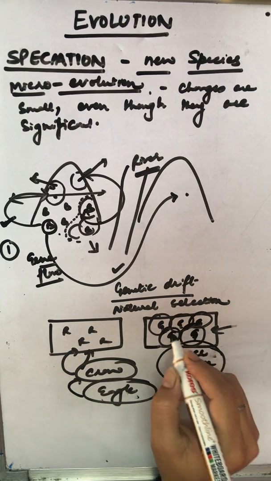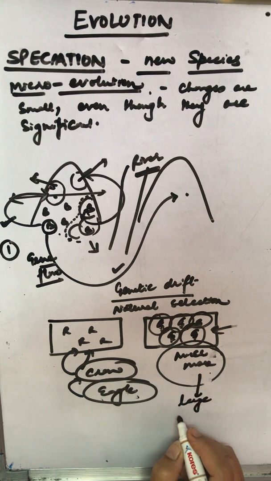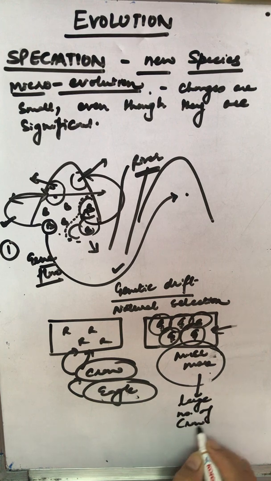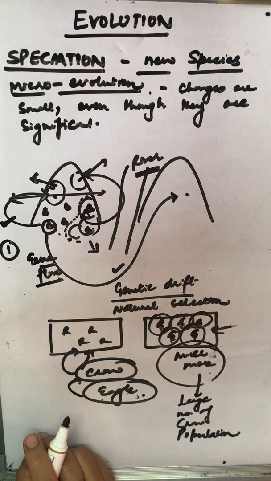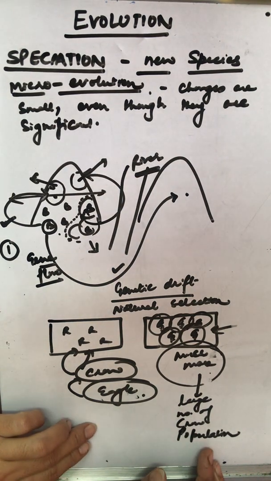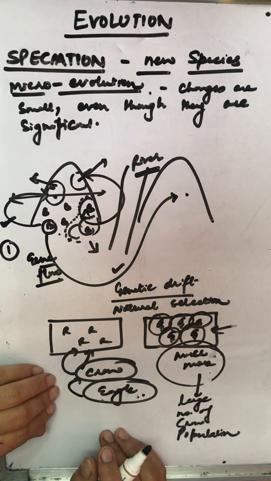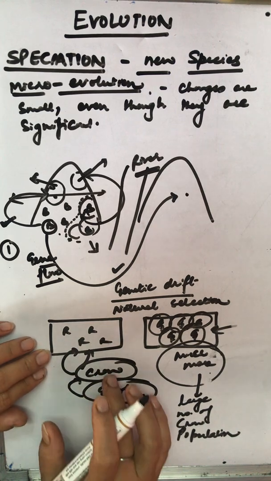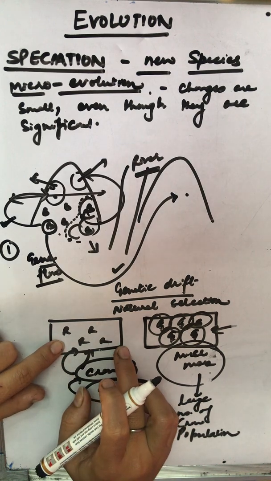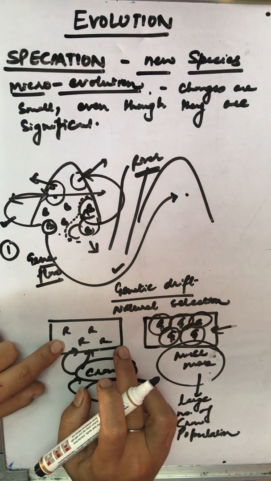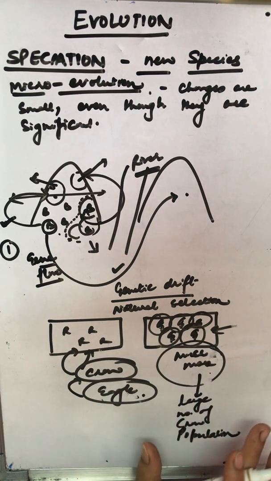Because they will automatically be picked up by a large crow population, as there is no check of eagles here. First of all, in this one the eagle keeps a check on the crow, the crow keeps a check on the beetle population, and automatically crow numbers are very low here, and here the number is very high. So green will be picked.